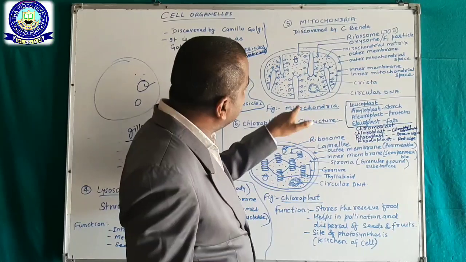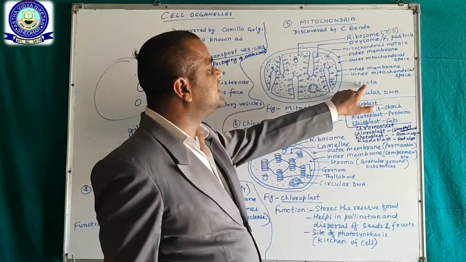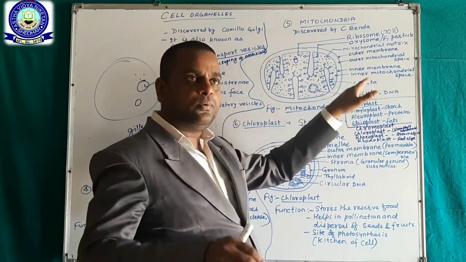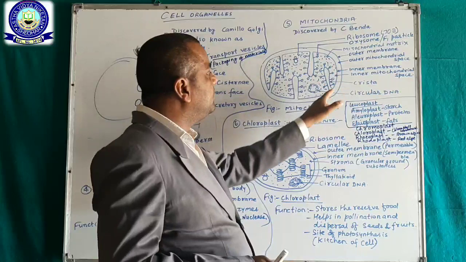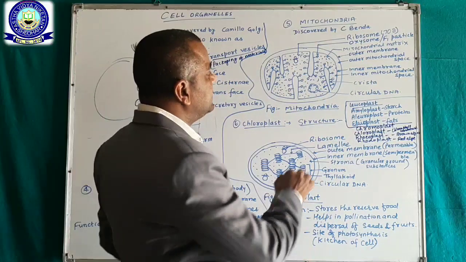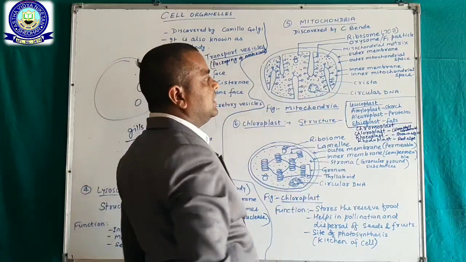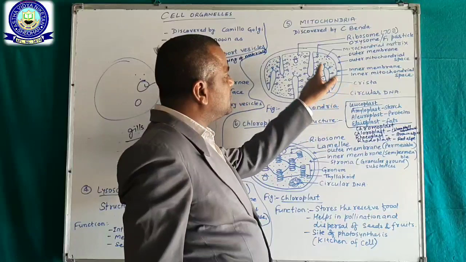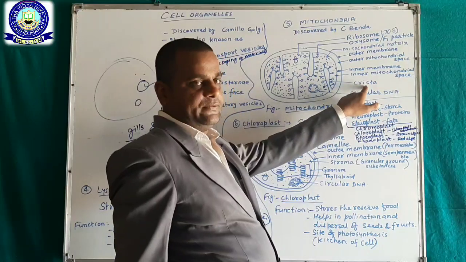Another is the crista. Crista is an infolded structure of the inner membrane that contains F1 particles.